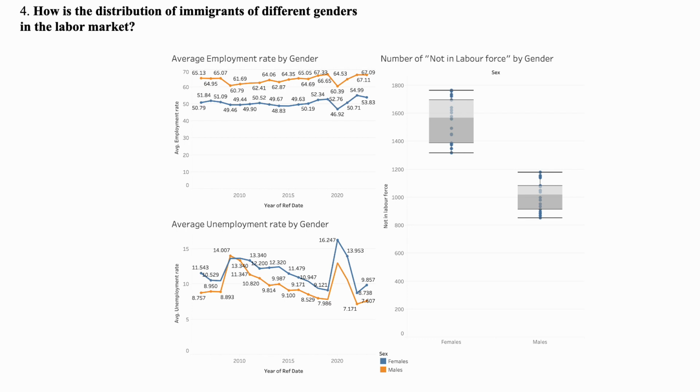These charts collectively highlight distinct gender disparities in employment status, with males generally showing a higher employment rate but also more significant fluctuation in unemployment rate. Females have lower employment rates and higher non-participation in the labor force.